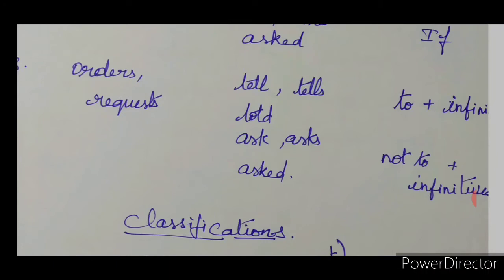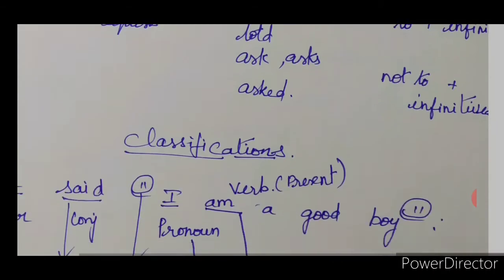To sit down. If the dialogue was, the teacher told the students, "Do not sit down." Like that, if the teacher is commanding or ordering, how will you report it? The teacher ordered the students not to sit down. Got it? Get out, to get out. Do not get out, not to get out. Okay? Please lend me a pencil, to lend him a pencil. Do not lend him a pencil, not to lend him a pencil. Like that. Order and request will be like that.